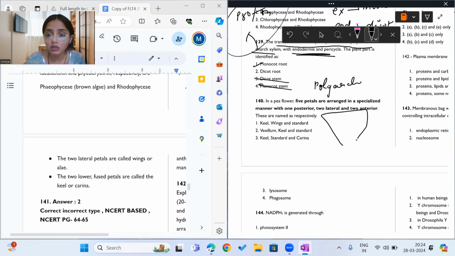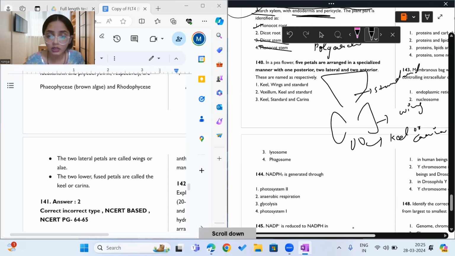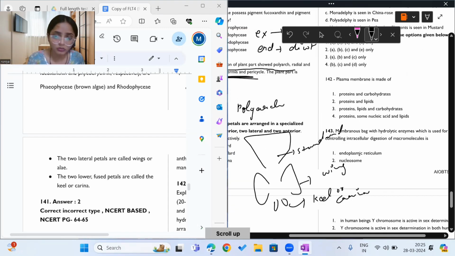So the one which is posterior is the bigger one and it is the standard petal. The 2 which are present laterally are called wings, and the two which are present anteriorly are called keel or carina. Okay, so answer to question 140 is option 4.